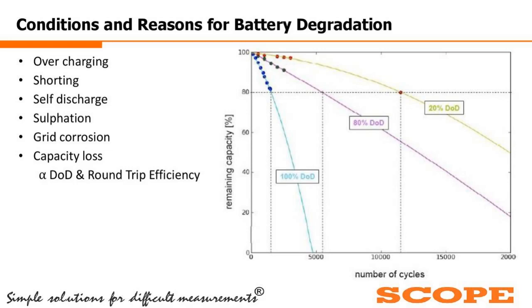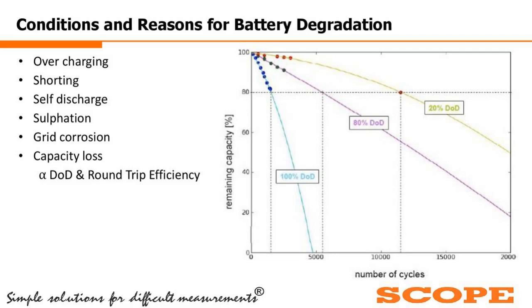Next is your capacity loss. In the earlier slides, I have explained the depth of discharge, that is the DOD, and the round trip efficiency. If the DOD and the round trip efficiency are decreasing, the capacity of the battery is also getting reduced.